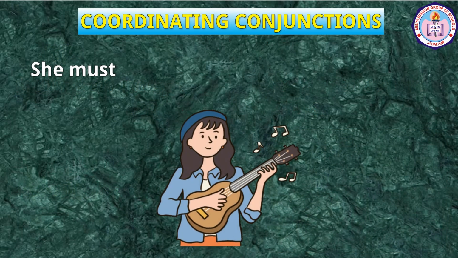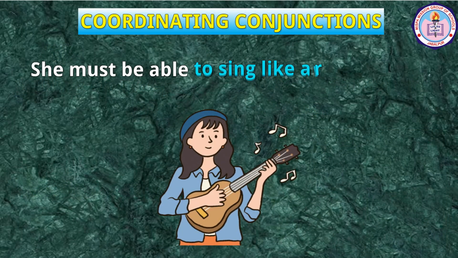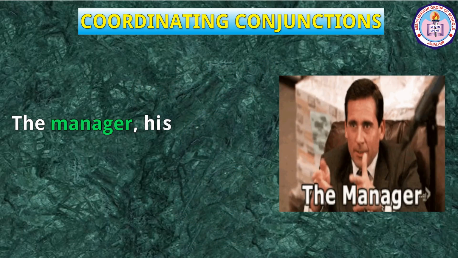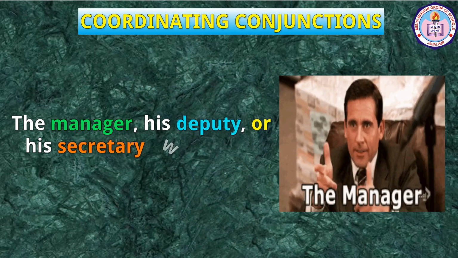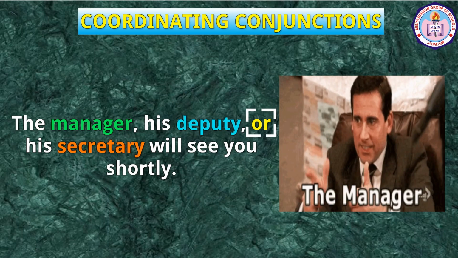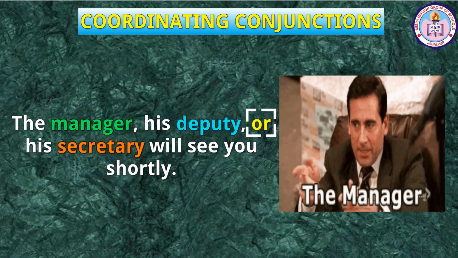She must be able to sing like a rock star or dance like a bar girl. Here, the conjunction or joins two phrases to sing like a rock star and dance like a bar girl. The manager, his deputy, or his secretary will see you shortly. Here, the coordinating conjunction or joins three nouns manager, deputy, and secretary.